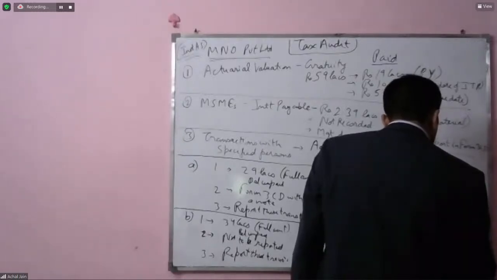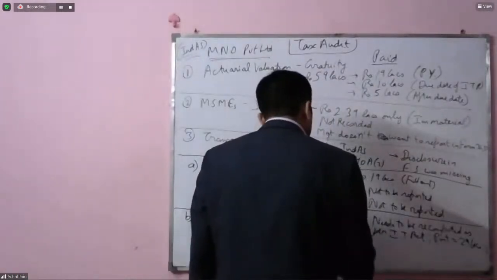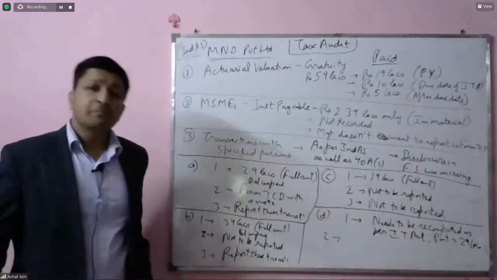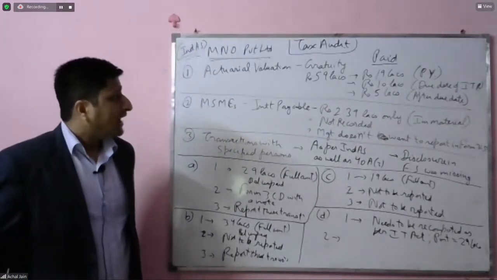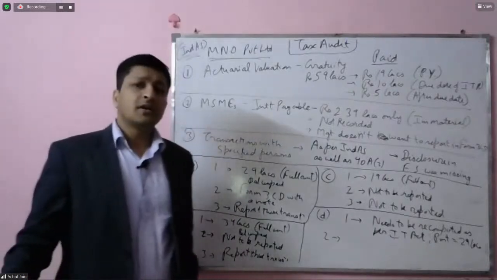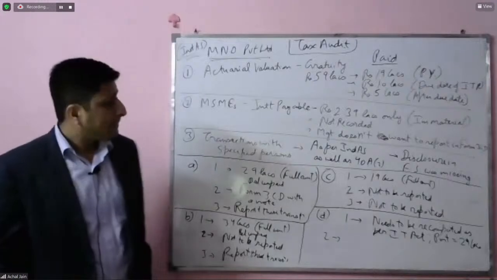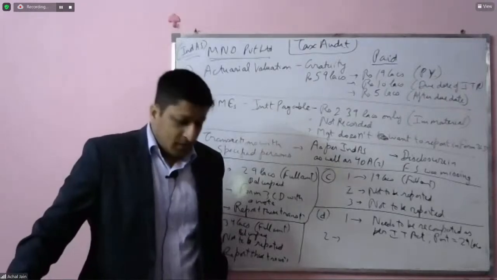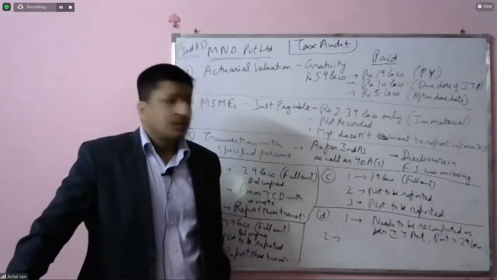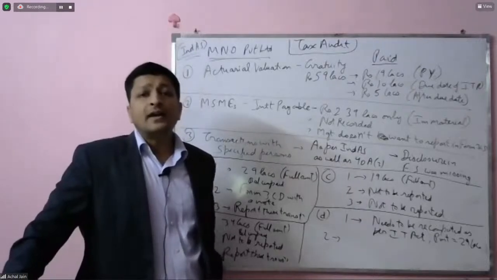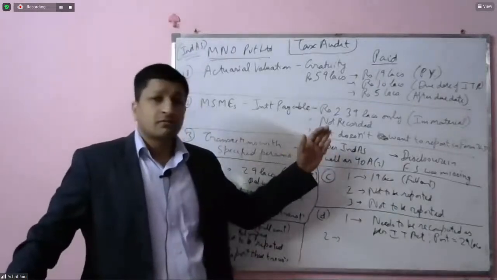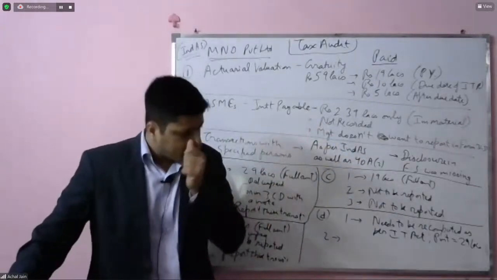Payment will be 29 lakhs. Number 2. 2.39 lakhs is an immaterial amount and which has not been recorded in the financial statements. But in this respect, there's no denial of the fact that this amount was not only required to be recognized in the financial statements, but a disclosure for this was also mandatory in the financial statements.